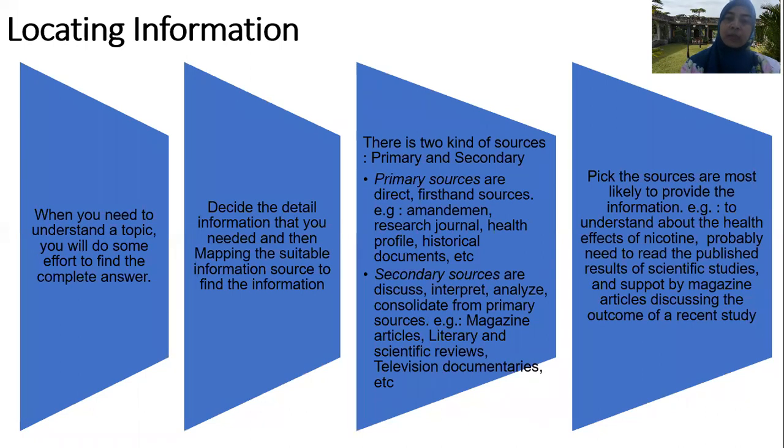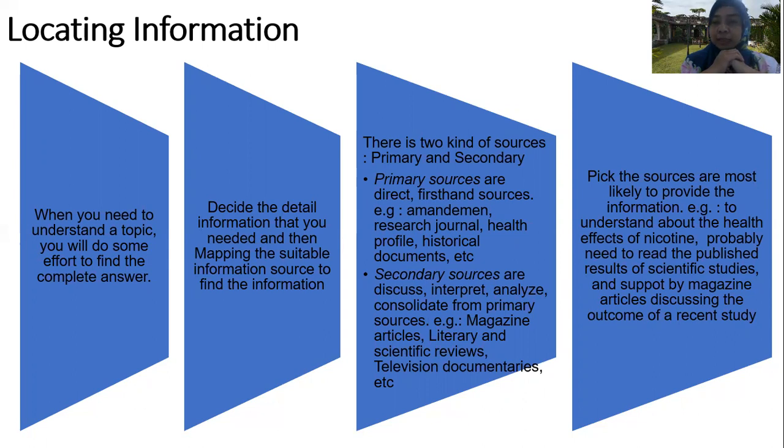What is a primary source? Primary sources are direct or first-hand sources, like amendments from the government, research journals from the researcher, health profiles from the health ministry, historical documents. And then secondary sources are like magazines, literary works, books, television documentaries. Okay, we have to decide what information we need and the most suitable information source that can answer our information need. Pick the source that is most likely to provide the information.